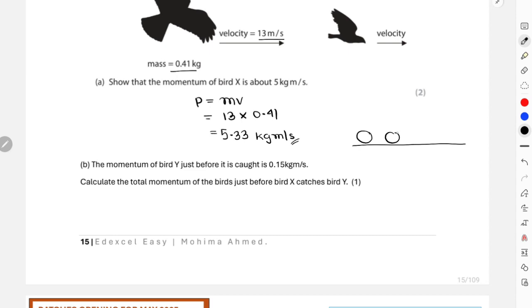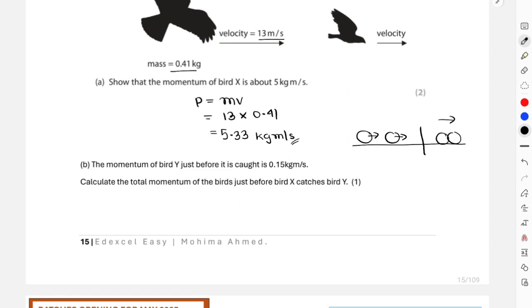Before collision, they were moving in the same direction separately, and after collision, they got combined together and were moving in the same direction with a combined velocity. That is how the scenario was, and they're specifically asking what the total momentum before collision was in part B. Total momentum of the birds just before bird X catches bird Y. That means before collision.